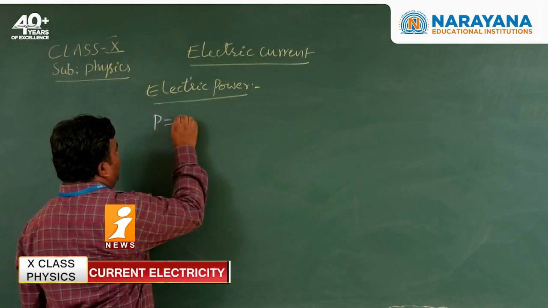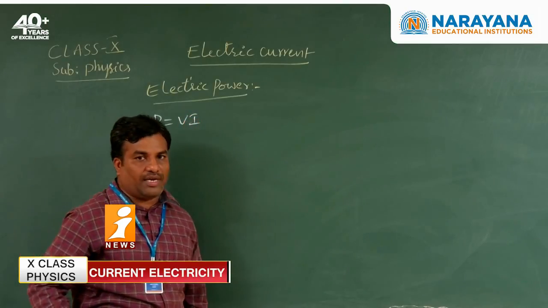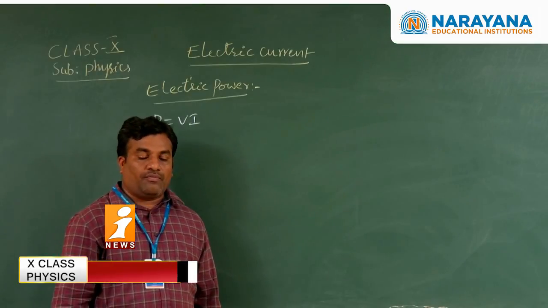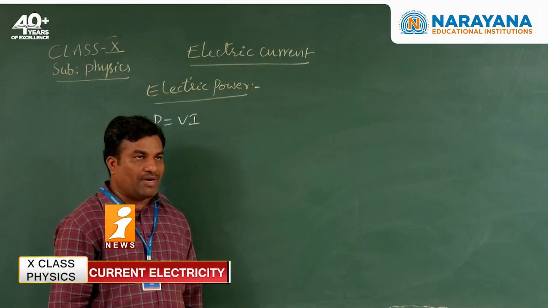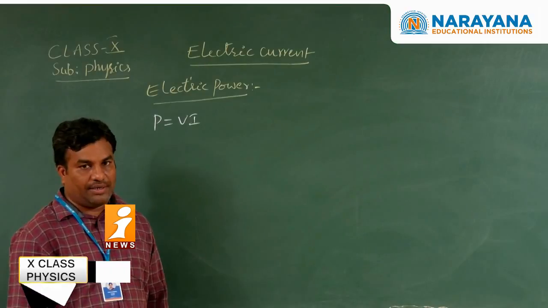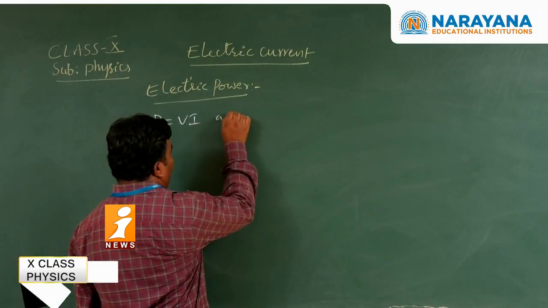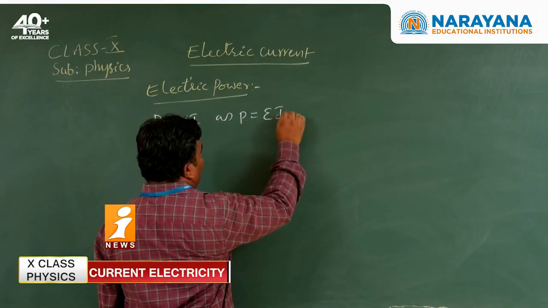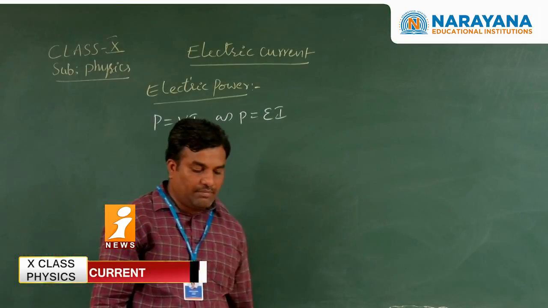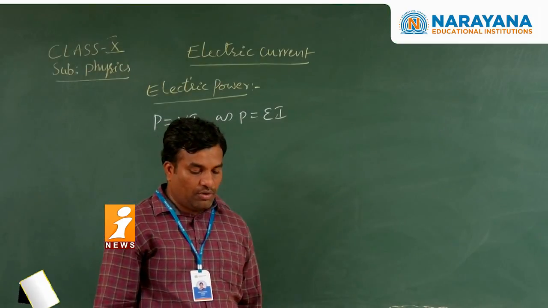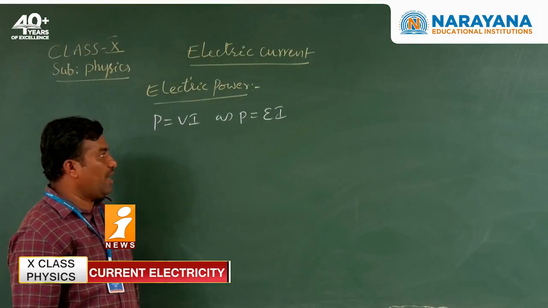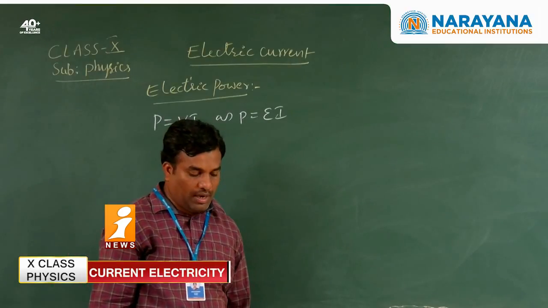Here P is equal to VI is the power expression. This equation can be used to find out the electric power consumption in any electrical devices. And the same as P is equal to EI also, where E is the EMF of the battery. For power consumption by any electric device connected in a circuit, we use P is equal to V into I or P is equal to E into I.